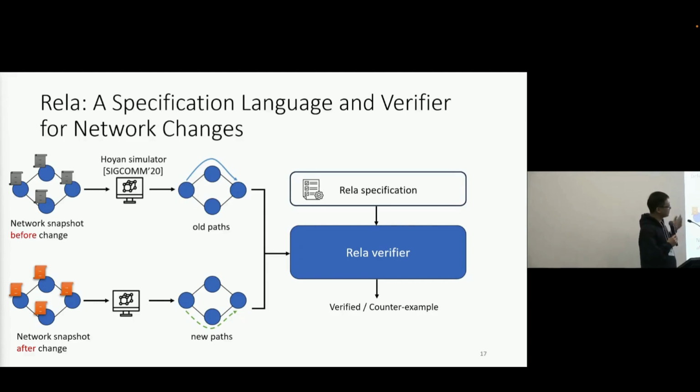In Rela, network operators write the change intent in our high-level specification language. Very similar to the manual inspection process, Rela uses a simulator to compute the old path and new path for the network snapshot before the change and after the change. The Rela verifier can then automatically verify whether the old path and new path satisfy the specification.